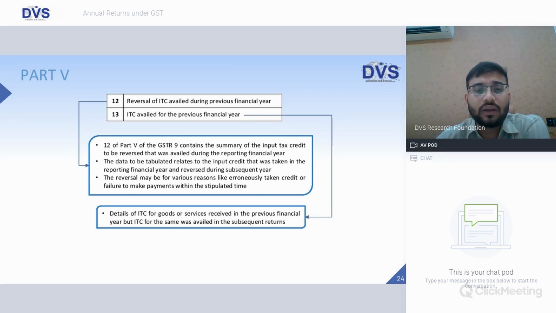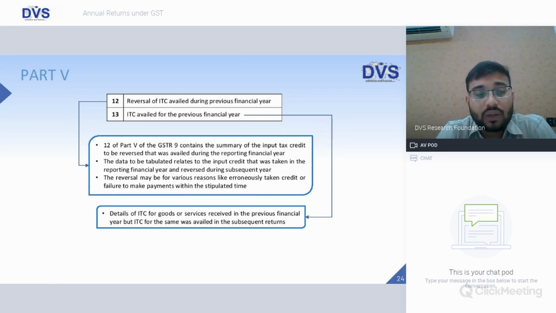Reversal of ITC availed during previous financial year. Reversal here contains the summary of ITC to be reversed, but that was availed during the reporting financial year. The data to be tabulated relates to the input that was taken in the reporting financial year and reversed during the subsequent year. The reversal may be for various reasons like erroneously taken credit or failure to make payments within the stipulated time. So ITC considered in a year, but subsequently in the next financial year it is being reversed. Those details would form part of point number 12.